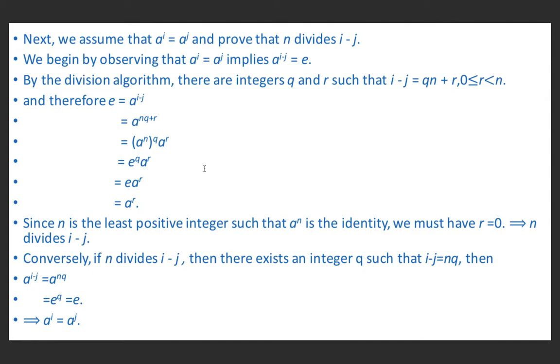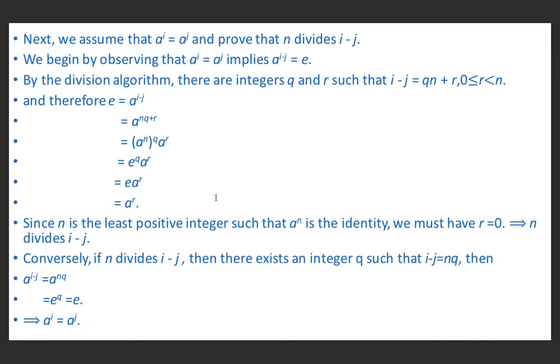Now the converse part. If n divides i minus j, it means there exists an integer q such that i minus j equal to nq. And therefore, a raised power i minus j equal to a raised power nq equal to e raised power q, because a raised power n is e and e raised power q is also e. If we post multiply both sides by a raised power j, here it will be a raised power i minus j plus j, means a raised power i. Here it will be e into a raised power j, which is a raised power j. So ai equal to aj.